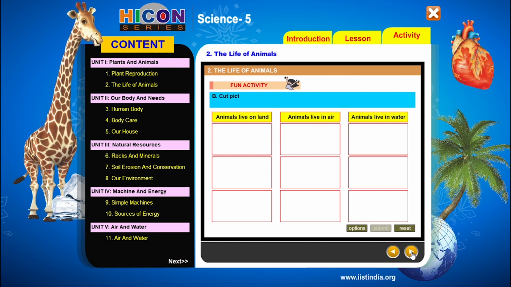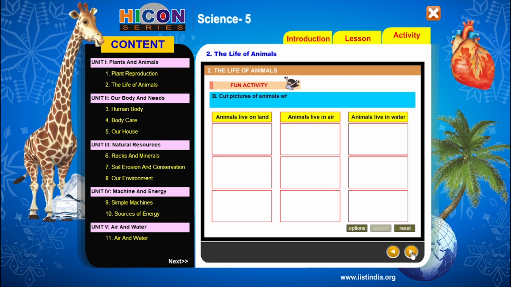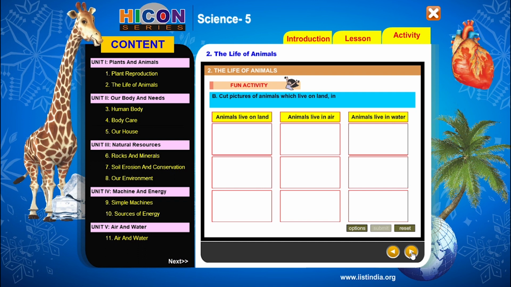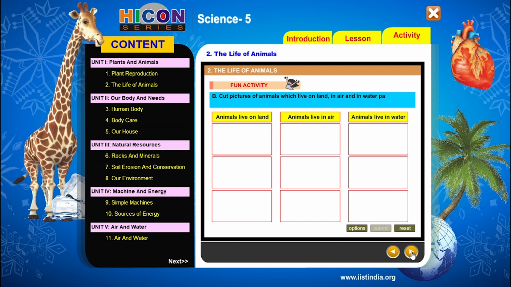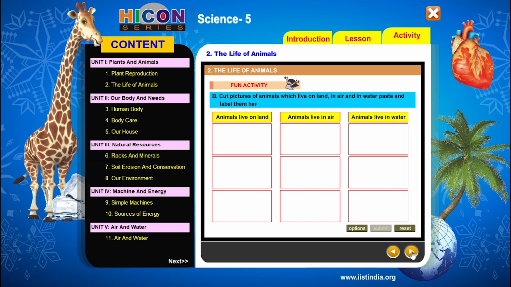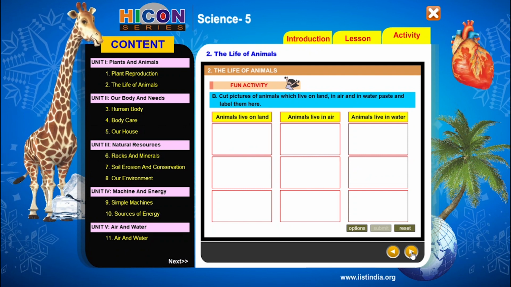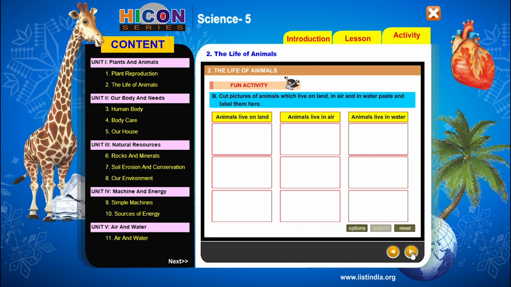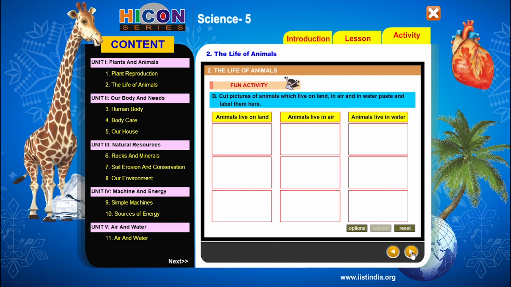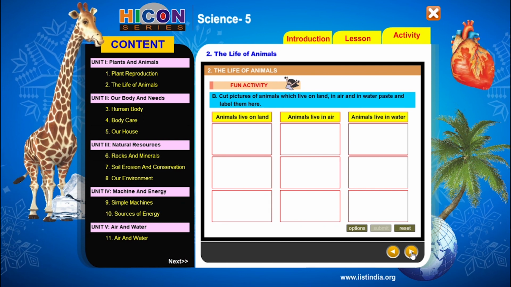So children, this is also a fun activity. Cut pictures of animals which live on land, in air and in water. Paste and label them here. So children, we have to cut and paste the pictures of animals which live on land, which live in air, and which live in water.